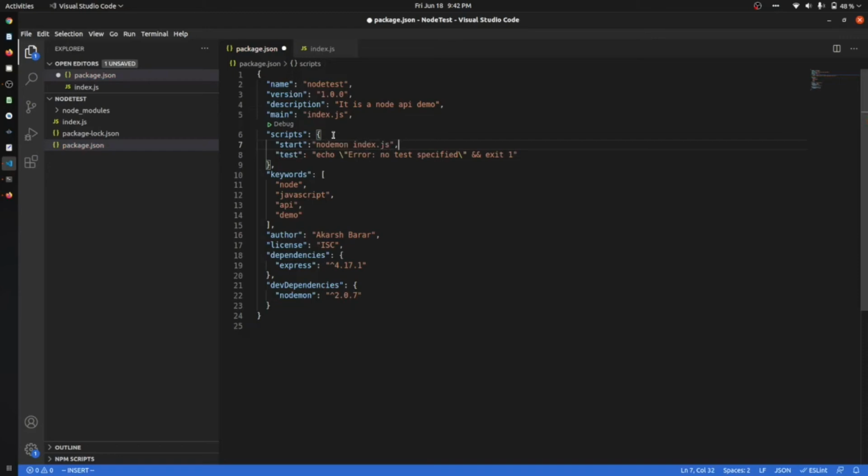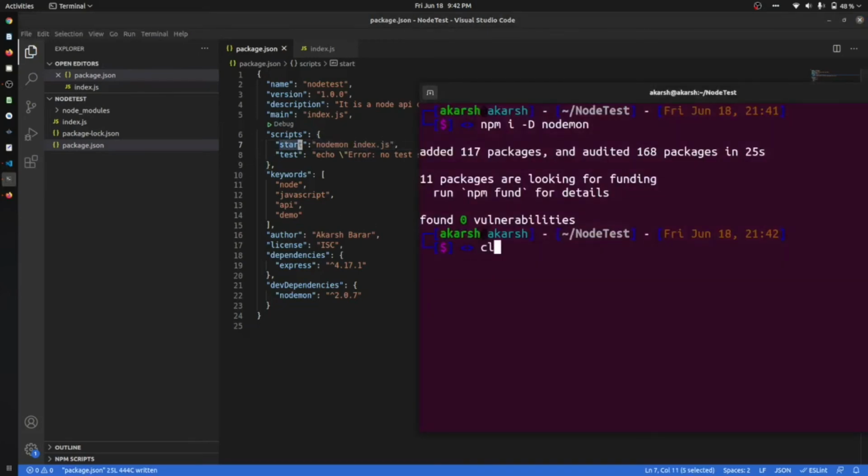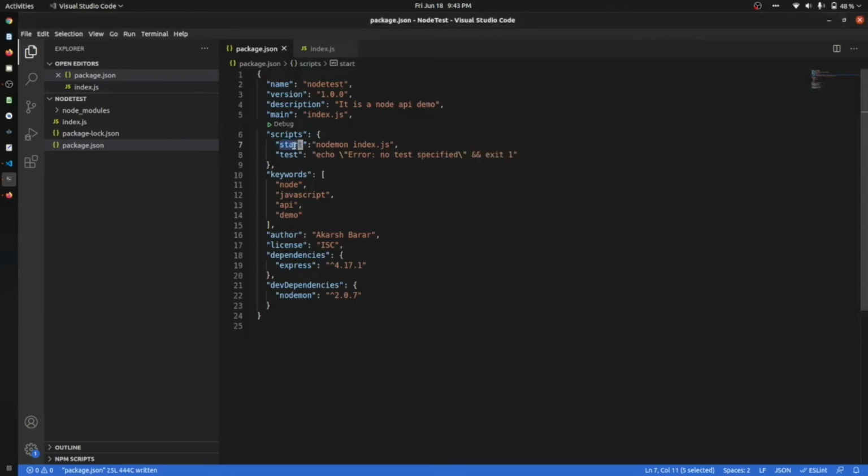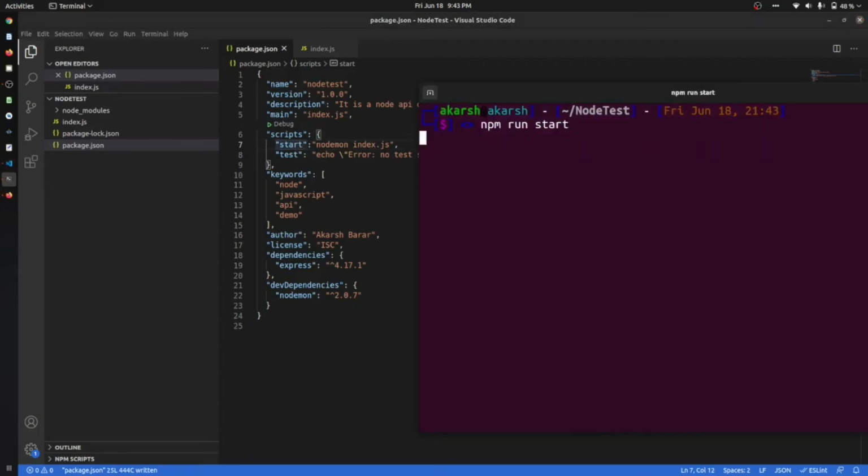What this command will do is that if you save your application, it will restart your index.js. Okay, so how can we run this script? You just have to type npm run start. Start should be exactly the same as what you have typed here. Enter.